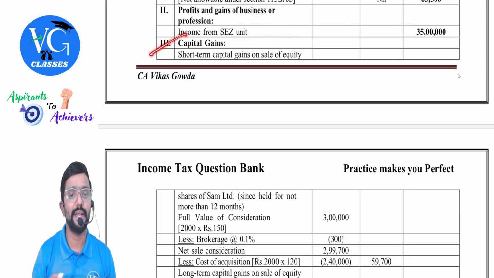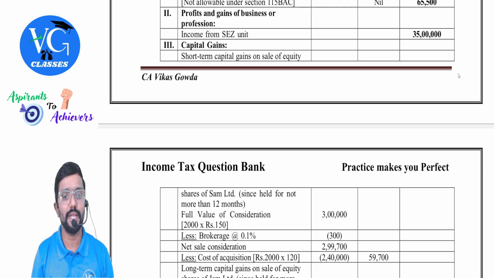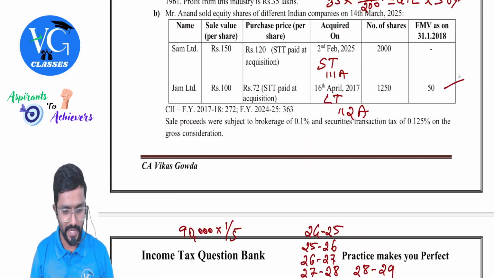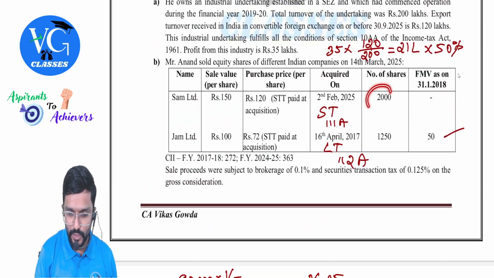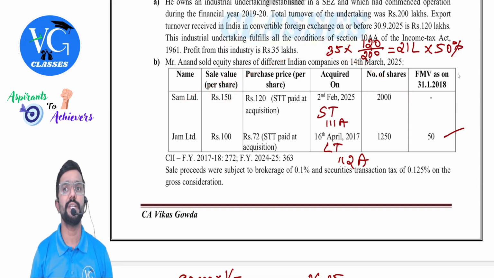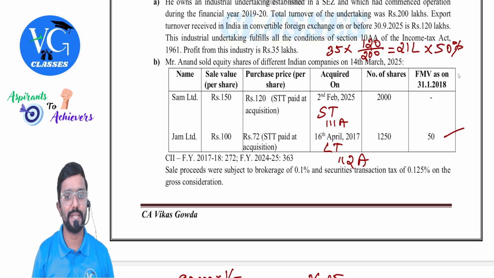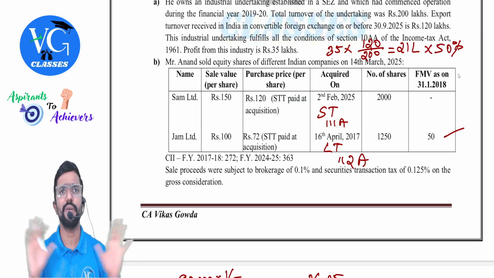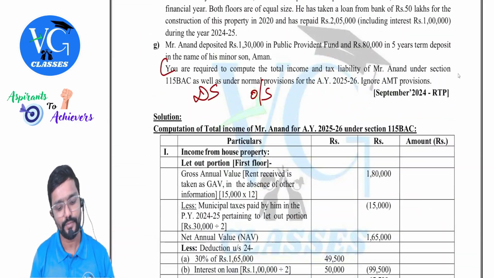Okay. Capital gains. Short-term capital gain on the sale of equity shares, guys. What is the full value of sale consideration? Short-term, right? So how many shares are there? 2000 into sale value 150. So 2000 into 150. Sir, what is the purchase value? 120 into 2000. Just reduce. No indexation, nothing.